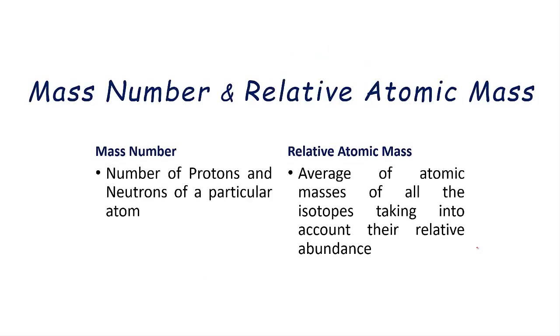So mass number and relative atomic mass. Mass number, which we have already studied, is the total number of protons and neutrons of a particular atom, and it is supposed to be a whole number each and every time. But relative atomic mass is the average of the atomic masses of all the isotopes taking into account their relative abundance, and hence this is a weighted average, and hence the term relative atomic mass. I hope guys that you have understood it.